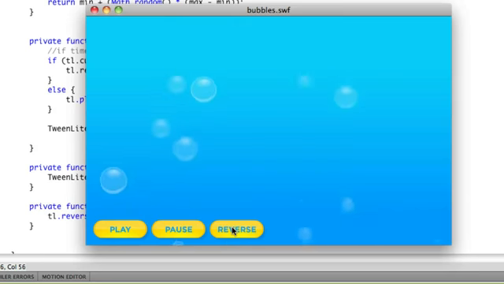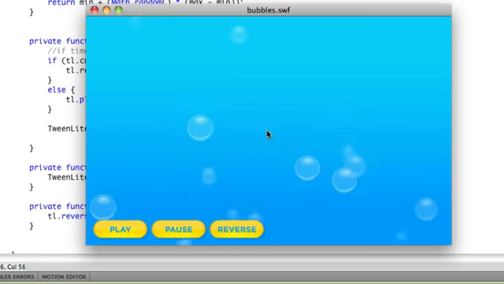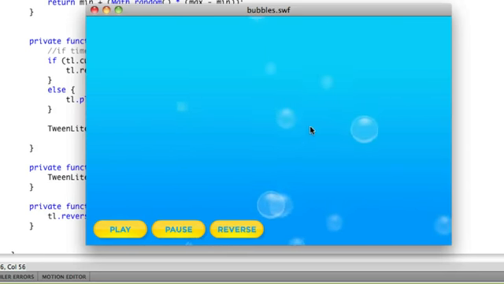Now when I hit reverse, they're just going to go backwards the same way. And when I hit pause, they're still going to slow down nicely. Now the only problem here is that when I hit reverse, I might also want them to continue playing in reverse if we've already paused. So right now the reverse button appears to be busted.